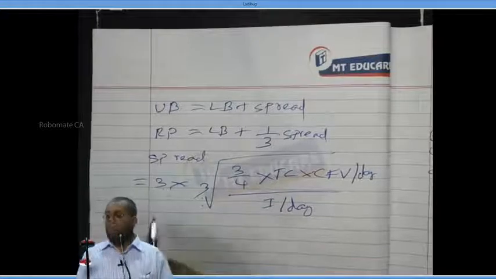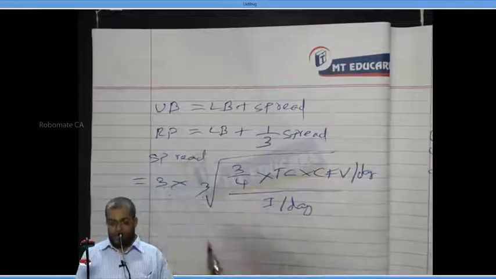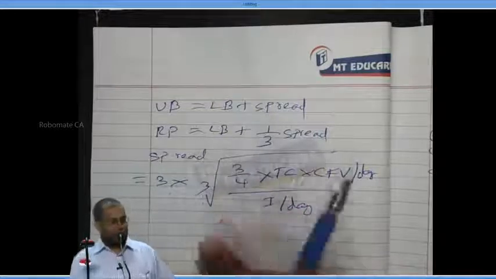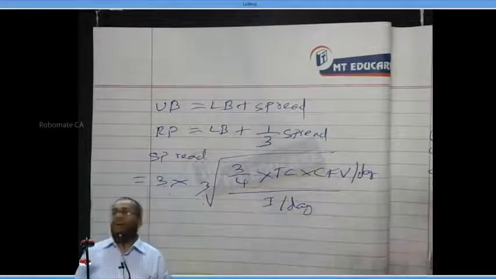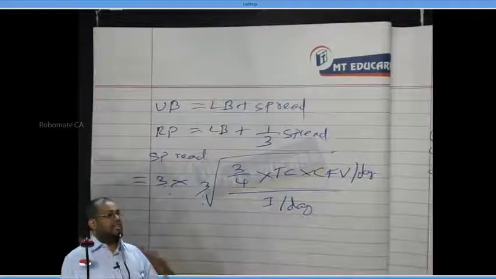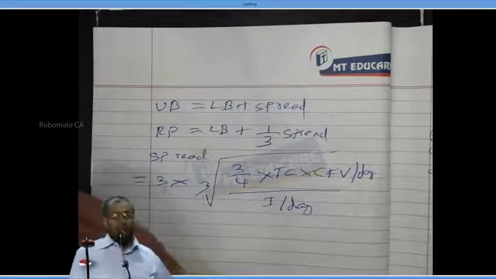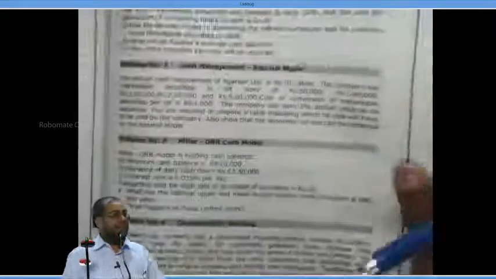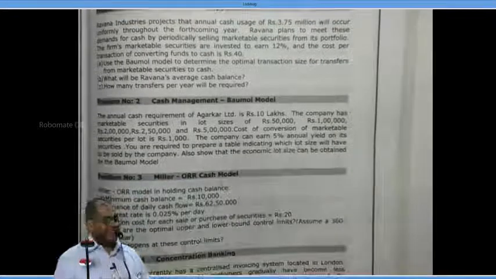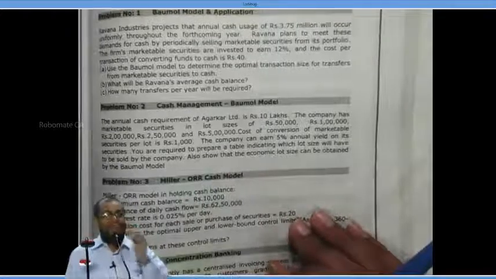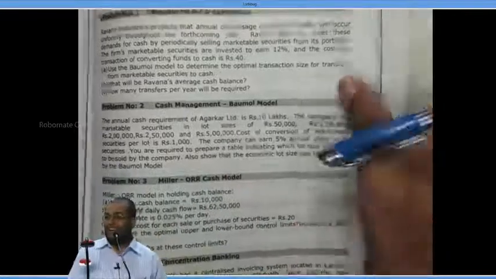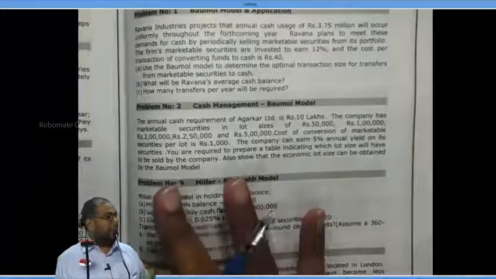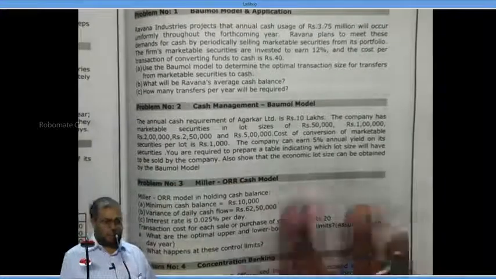Once you find the spread, the upper bound is lower bound plus spread, and the return point is lower bound plus 1/3 of spread. Everybody, are you following or not? Please respond, yes or no. We'll do one problem quickly. It will not take 15 minutes, just 5 minutes. Just number substitution, nothing more.